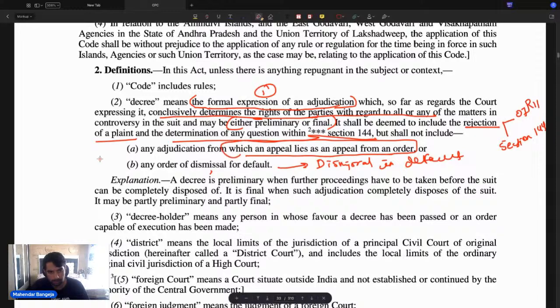So जहाँ पर appeal, if an appeal lies from an order, that will not be in decree. वो decree में नहीं fall करेगा. So decree में DID, appeal from an order is not a decree. Dismissal in default is not a decree. Rejection of plaint is a decree. Restitution is a decree. Order of restitution is a decree.